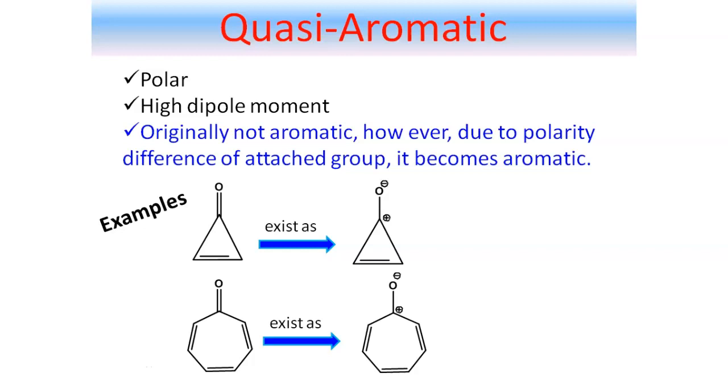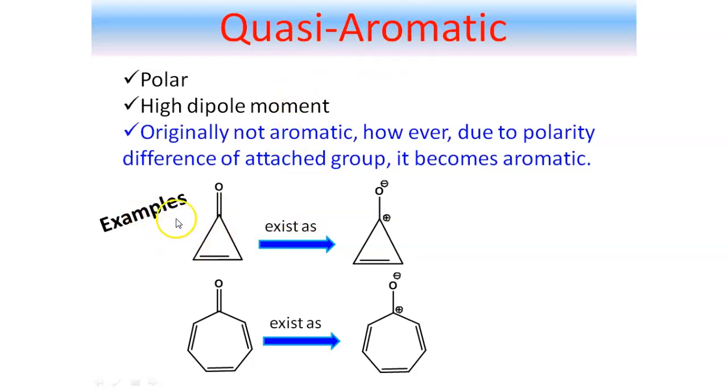And most importantly, these systems are originally not aromatic, but because of the presence of this polar atom, it will behave like an aromatic system. I repeat, originally these systems are not aromatic, but because of the presence of this polar atom or polar groups, here in this case oxygen, it will behave as an aromatic system. That is why it is called a quasi-aromatic system.